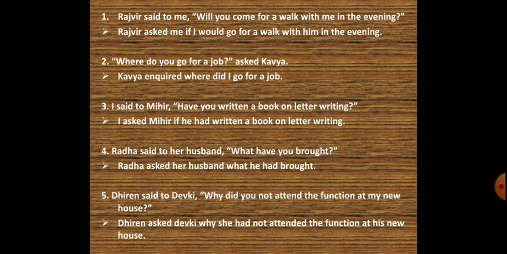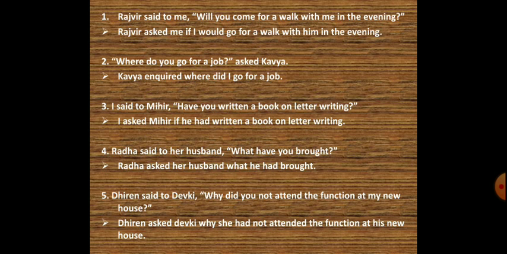The first example is, Rajveer said to me, "Will you come for a walk with me in the evening?" So the indirect narration would be, Rajveer asked me if I would go for a walk with him in the evening.